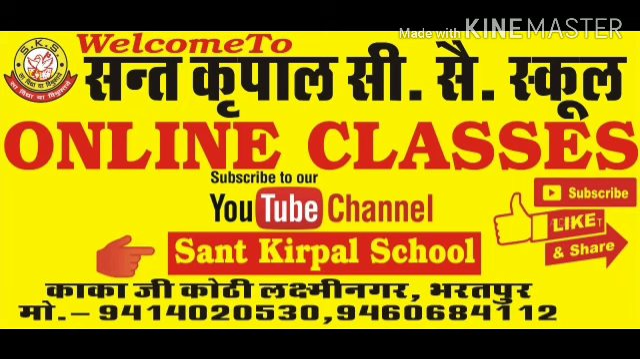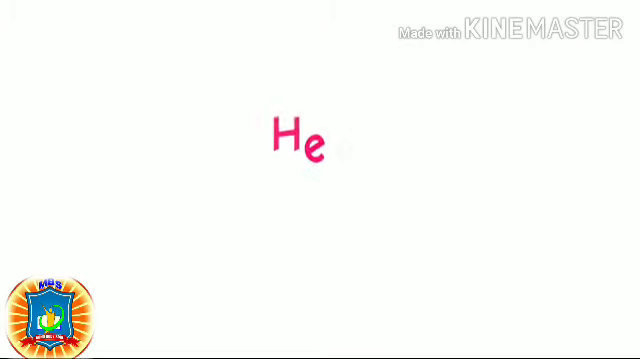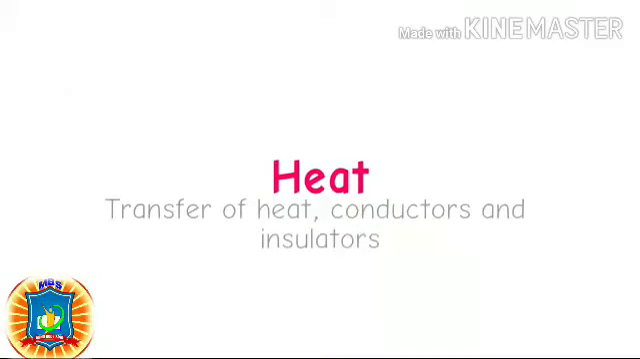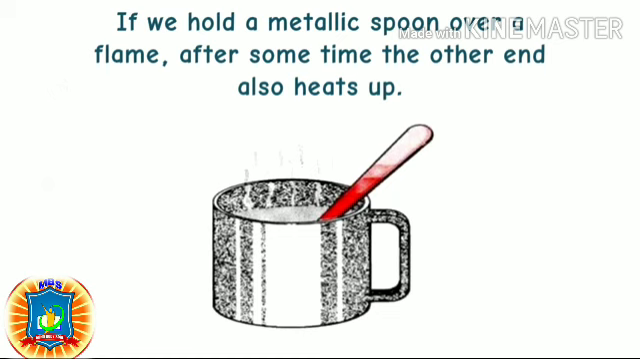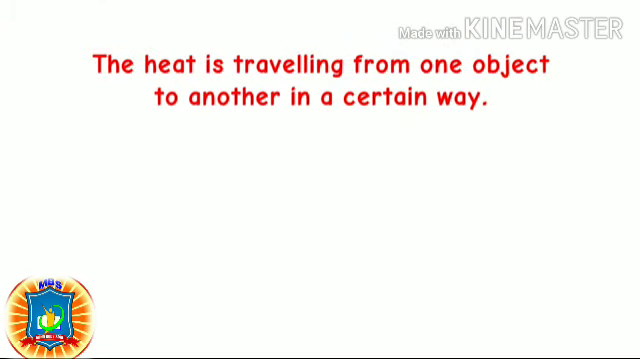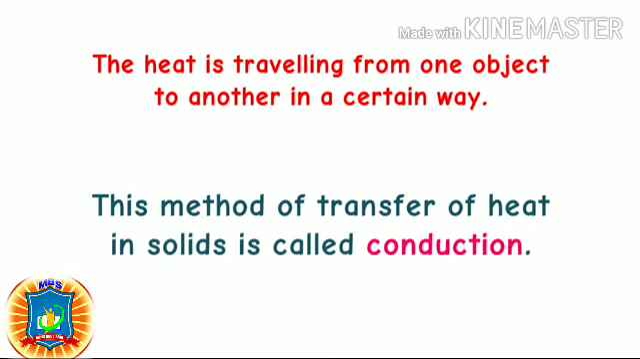Today, we are going to discuss in this chapter heat, transfer of heat, conductors and insulators. There are different ways in which heat transfers. If you pour hot water in a mug, even the mug becomes hot. If we hold a metallic spoon over a flame, after some time the other end also heats up. The heat is traveling from one object to another in a certain way. This method of transfer of heat in solid is called conduction.